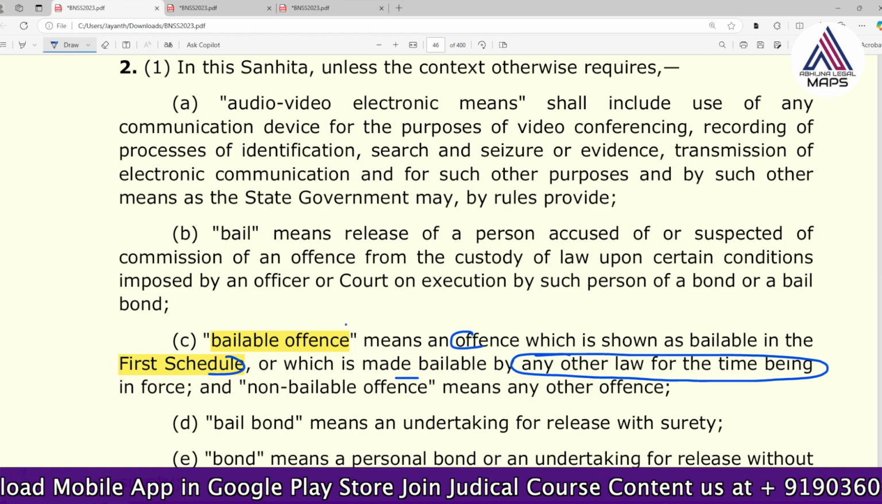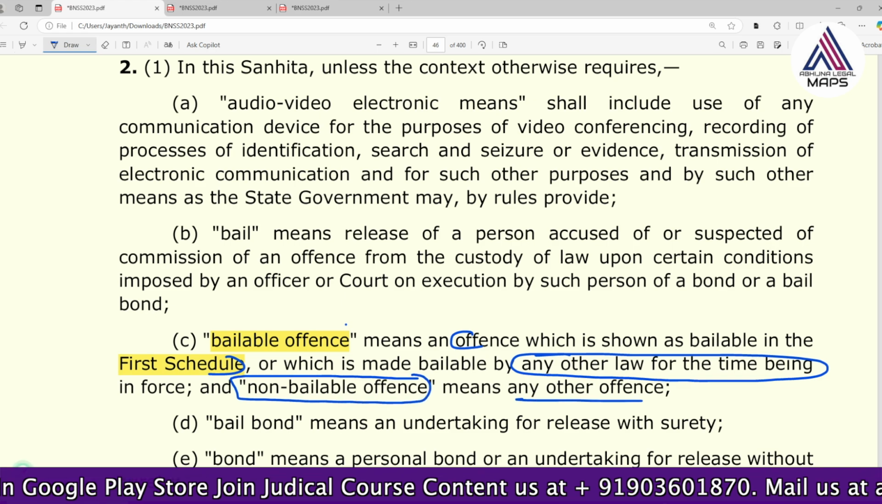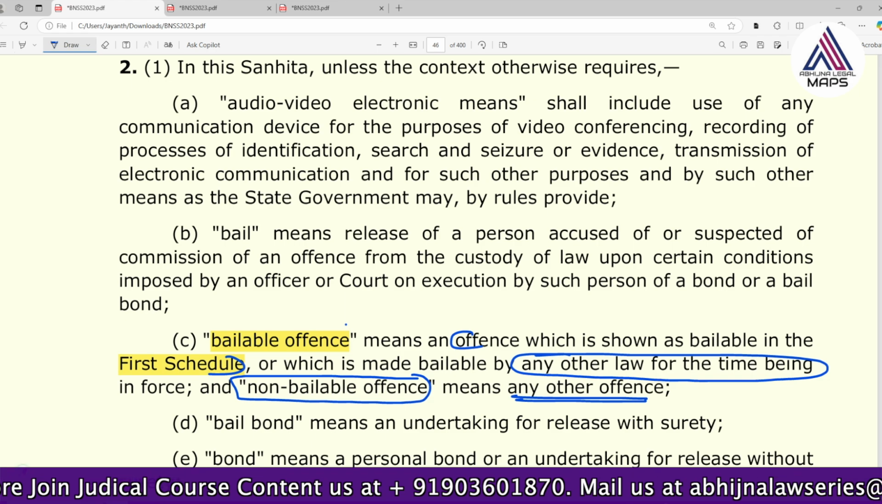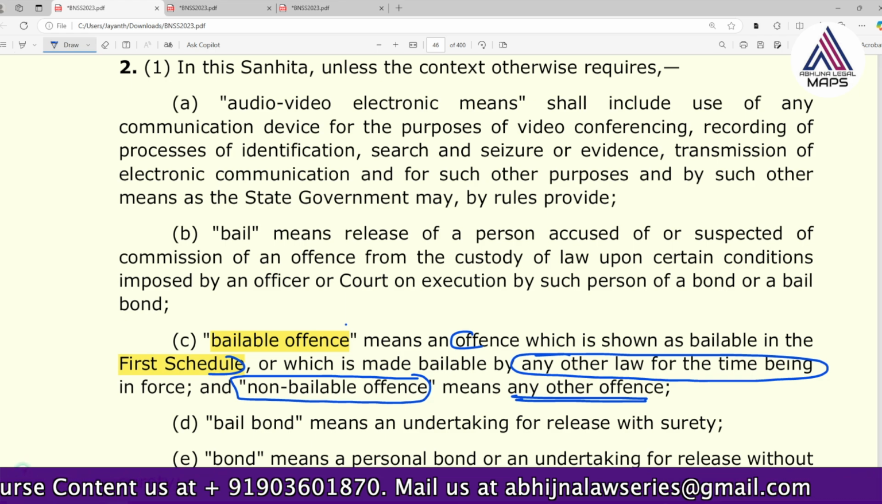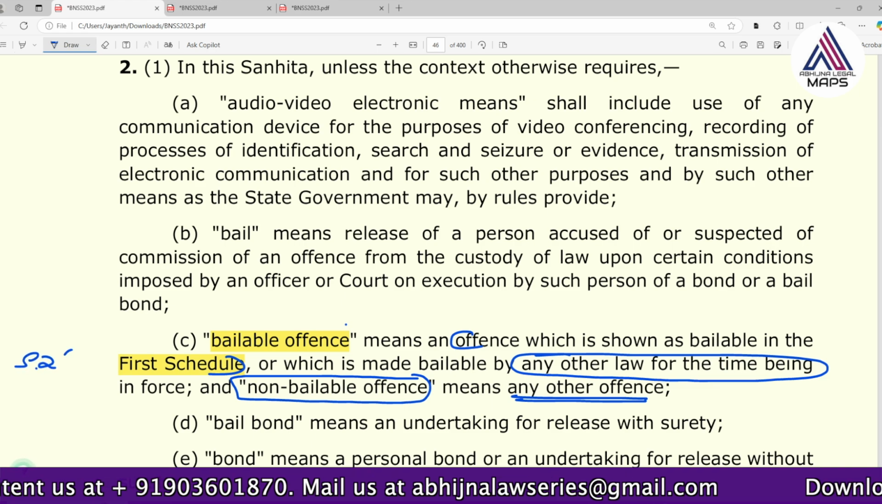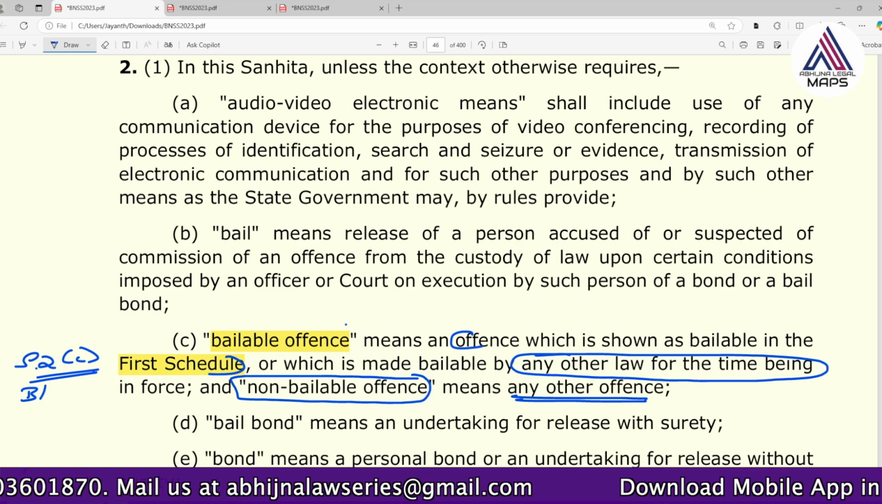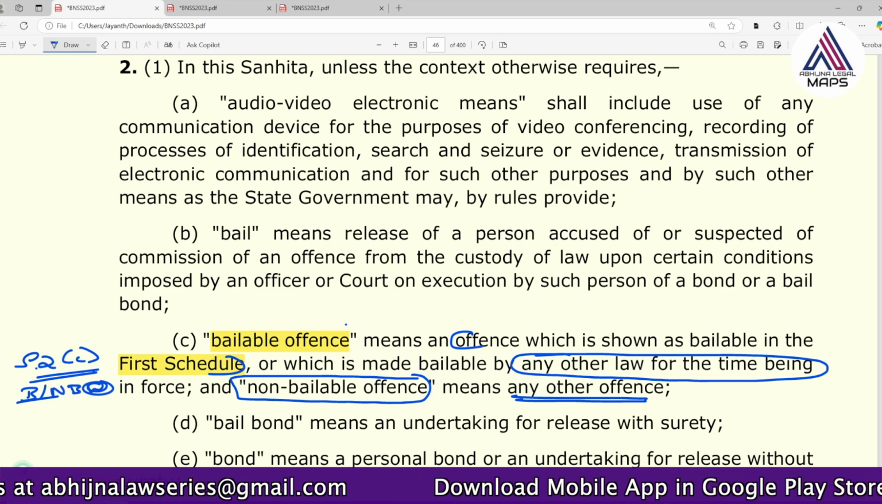What do you mean by non-bailable offense then? Non-bailable offense means any other offense other than this offense. It is any other offense which is not a bailable one. Other offenses are known as non-bailable offenses. So section 2C has specifically provided what is bailable and what is non-bailable as well. It has provided both.